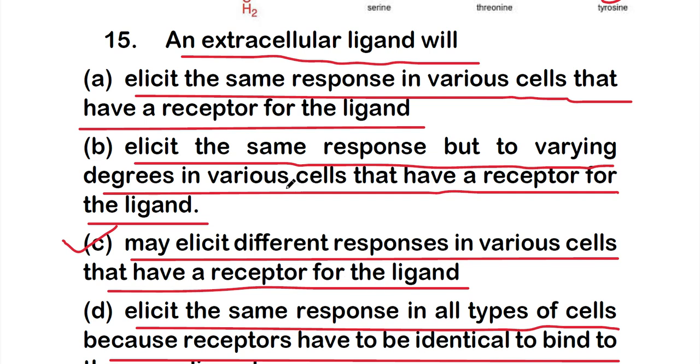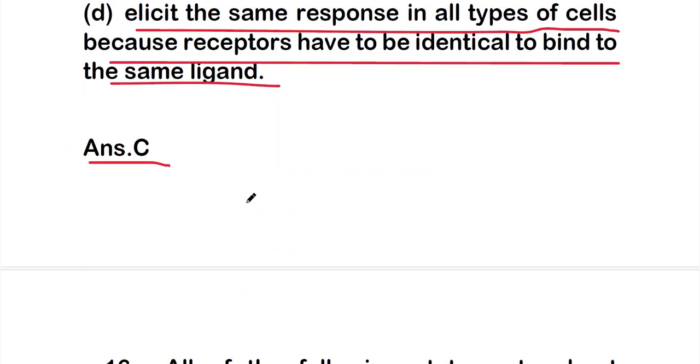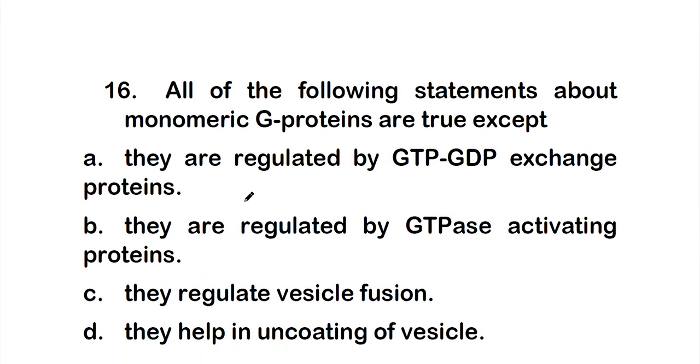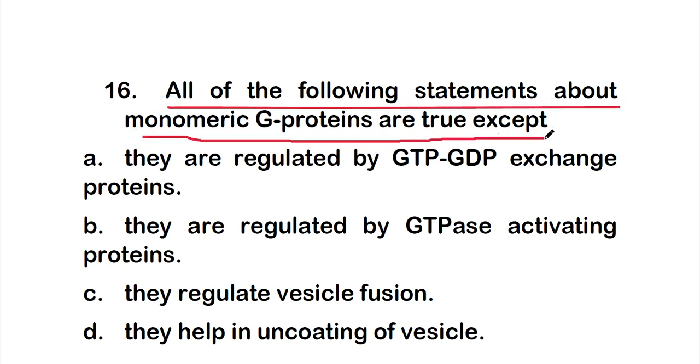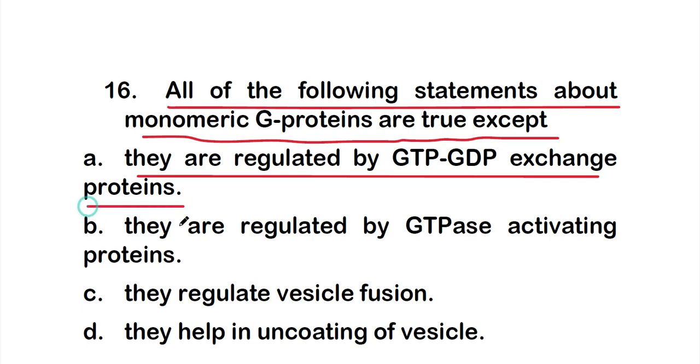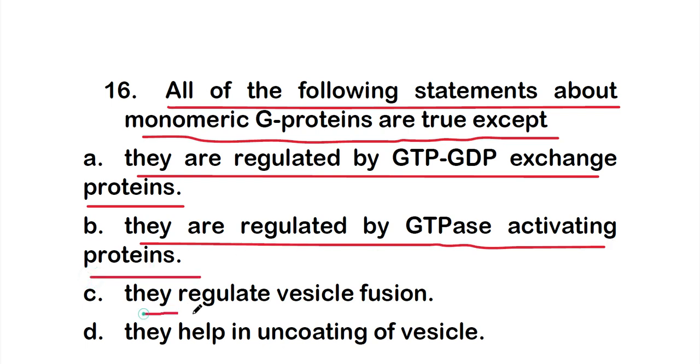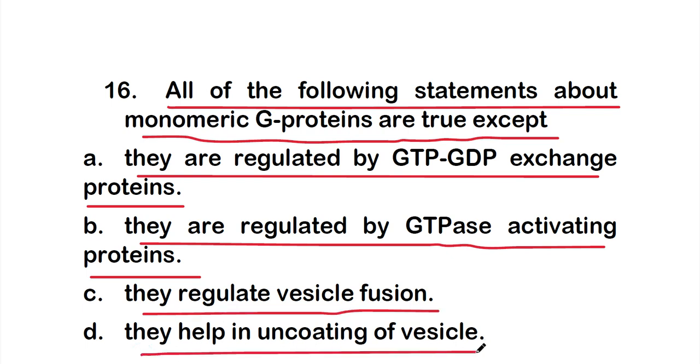Okay, so next question. Next is question number 16. All of the following statements about monomeric G protein are true except: option A, they are regulated by GTP-GDP exchange proteins; option B, they are regulated by GTPase activating proteins; option C, they regulate vesicle fusion; or option D, they help in uncoating of vesicle.